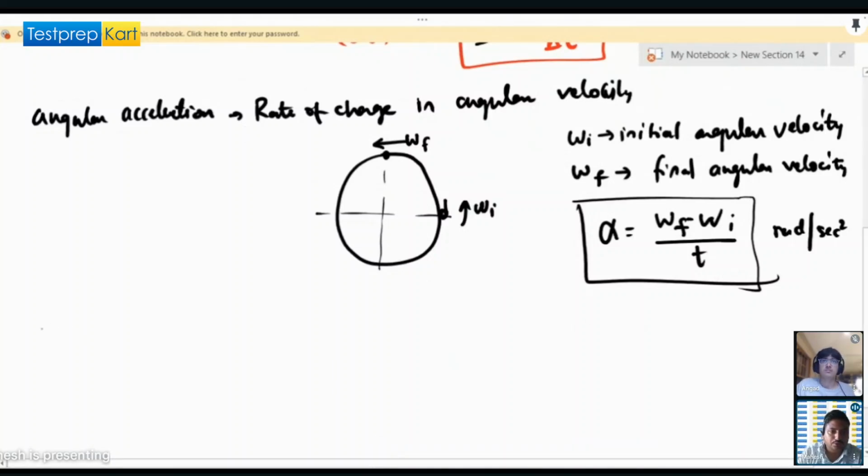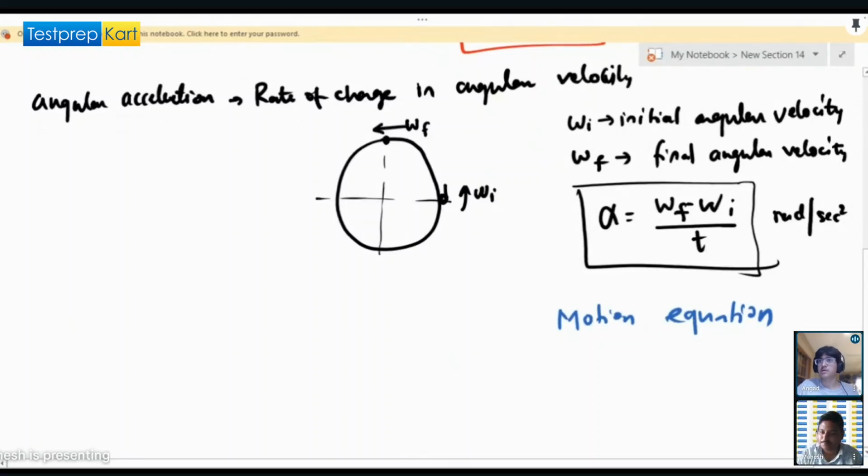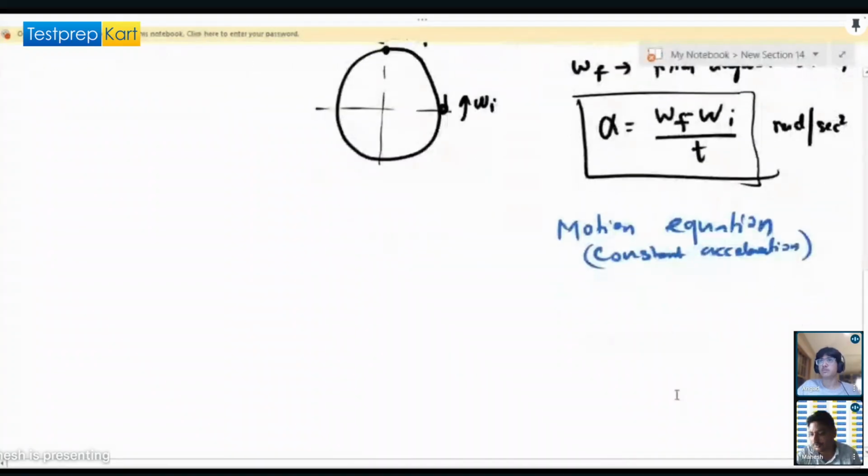Okay, so you remember the motion equations for kinematics? So what are they? Can you please tell me very quickly? Basic one is speed equals distance over time, velocity equals displacement over time. For constant acceleration, it's a change in velocity over time.